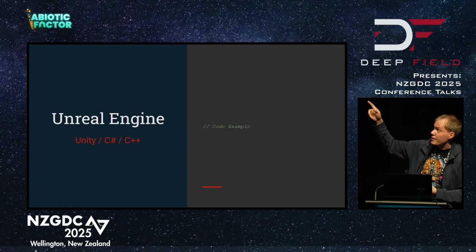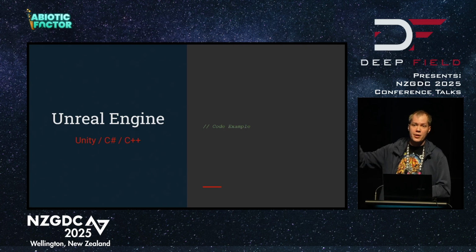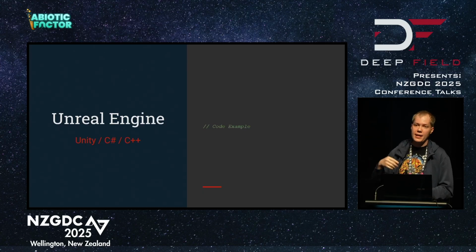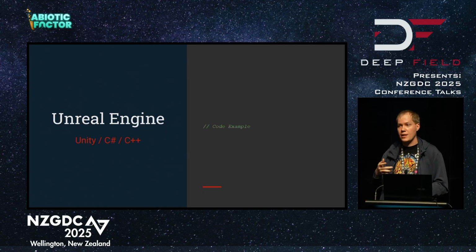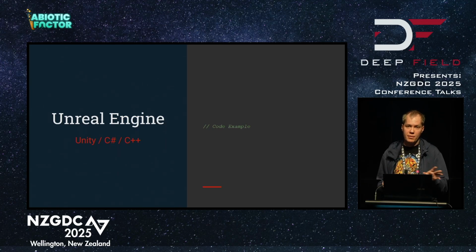So just real quick, this is the format I'm going to use for a lot of the following slides. In white up there, I'm going to demonstrate an Unreal Engine example, but I realize not everyone in the room will be using Unreal Engine. So in red, there will be either a Unity or a C# or a C++ alternative. Where I can't provide one, I guarantee there will be one anyway, because all of these concepts are completely generic. They aren't tied to Unreal Engine at all.